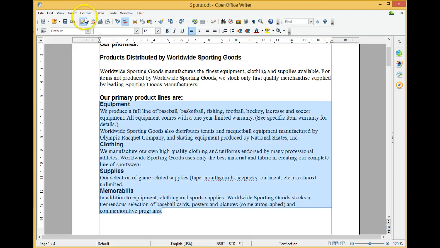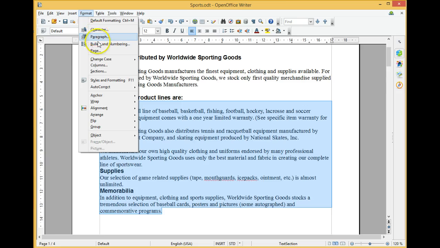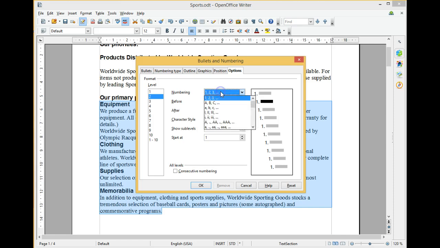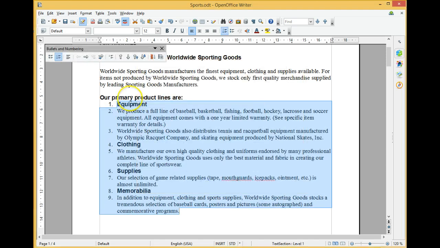We then select Format, Bullets and Numbering, and from the Options tab on the Bullets and Numbering dialog box, Level 1 we would like to remain the same with numbering and a full stop after the number. Level 2 we would like to change to Roman numerals with a round bracket. We select OK, and as you can see, numbering has applied.